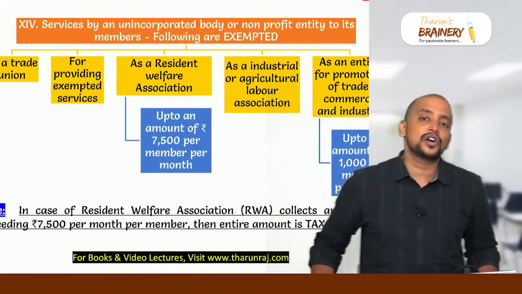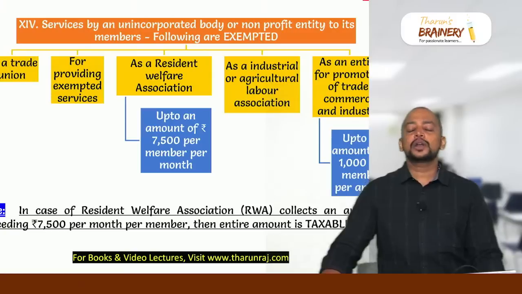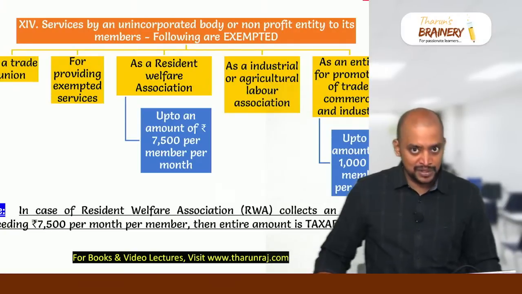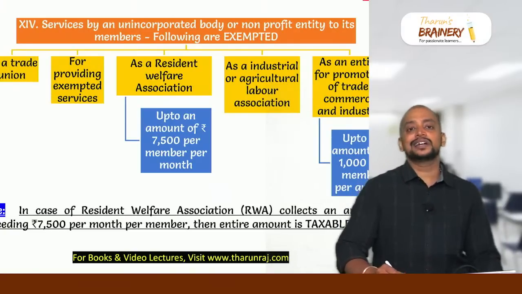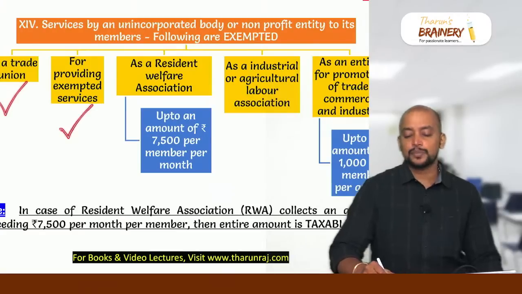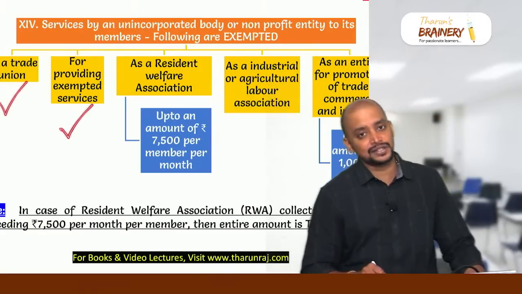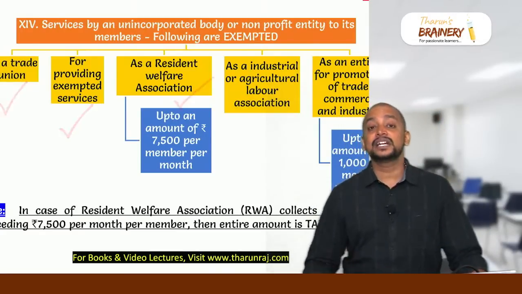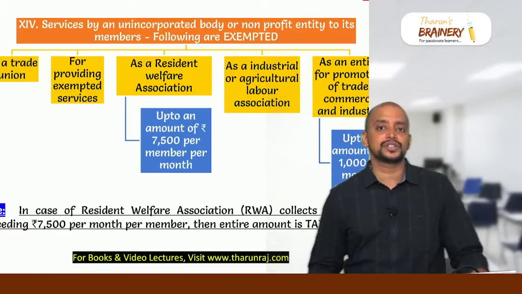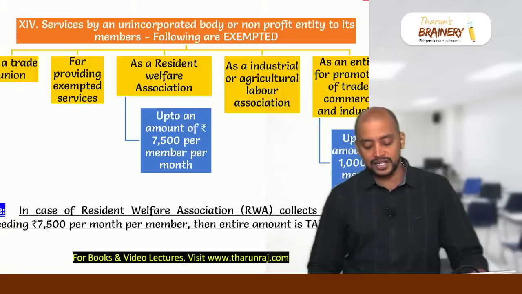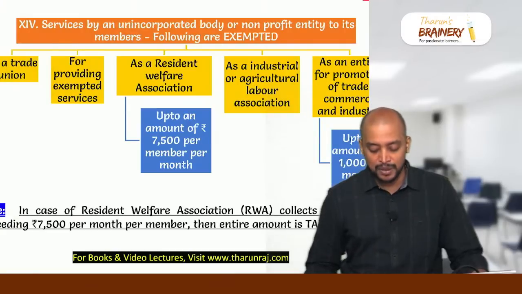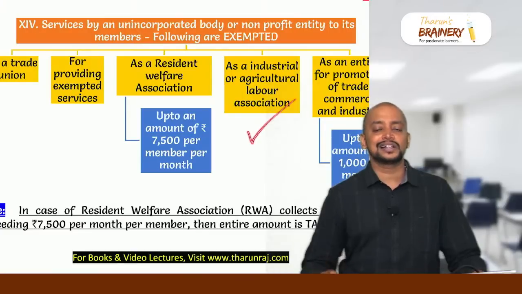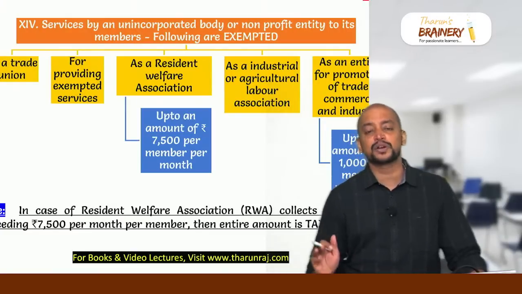Then there is an unincorporated association. That unincorporated association provides services to their members. If that unincorporated association is a trade union and they collect membership fees from their members, it is exempted. Suppose it is for providing exempted service, then also it is exempted. As a resident welfare association, apartment owners association, maintenance charges is exempted if the maintenance charges do not exceed 7,500 per month per member. Suppose if it is an industrial or agricultural labor organization, it is exempted irrespective of any amount.